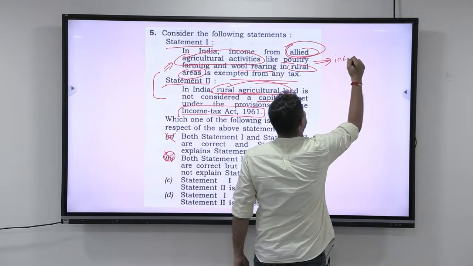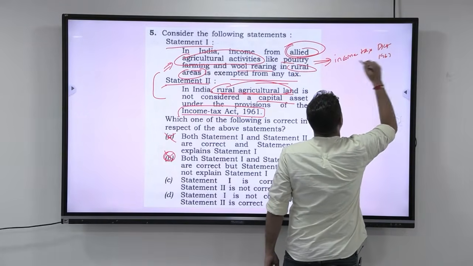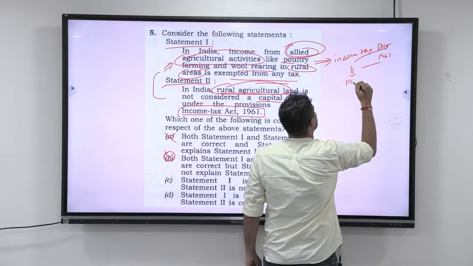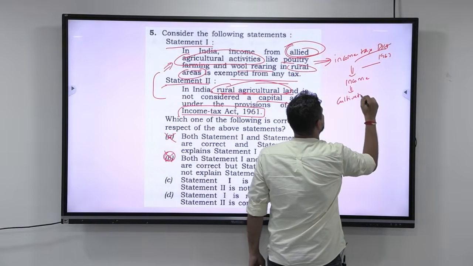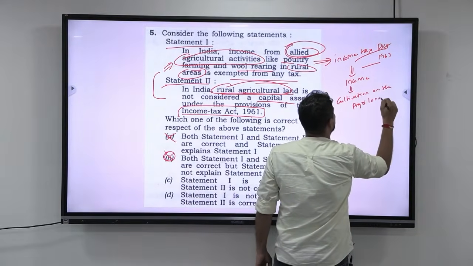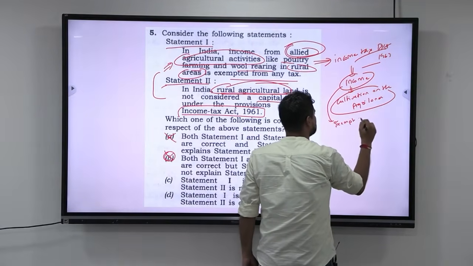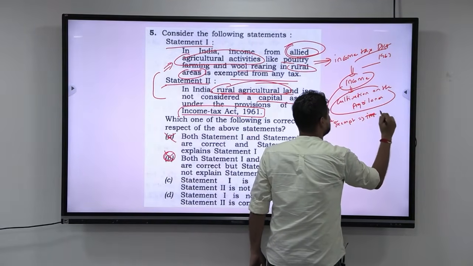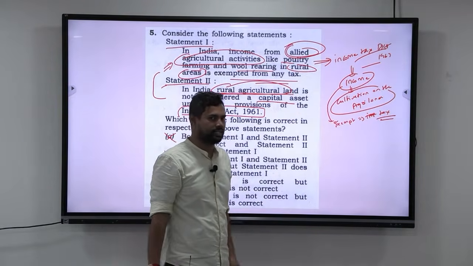In the Income Tax Act 1961, they say that the income we get from cultivation on the agricultural land, cultivation on the agricultural land, this particular income is exempt. This particular income is exempt from any type of tax. That is income tax, any type of income tax.